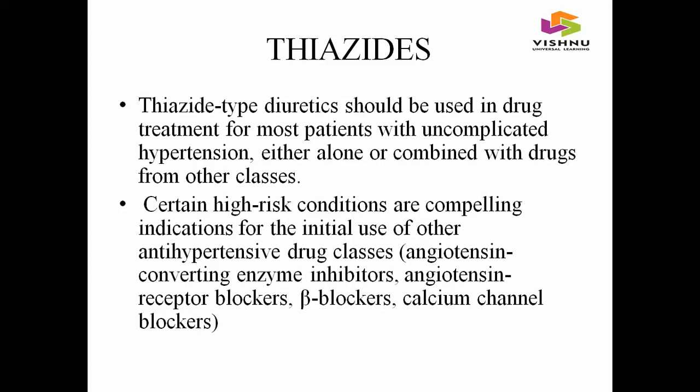And coming to the thiazides, thiazide type diuretic should be used in drug treatment for most patients with uncomplicated hypertension. It can be used either alone or in combination with other drugs. And certain high risk conditions are compelling indications for the initial use of other antihypertensive drug classes. Other drug classes are angiotensin converting enzyme inhibitors, angiotensin receptor blockers, beta blockers, calcium channel blockers.